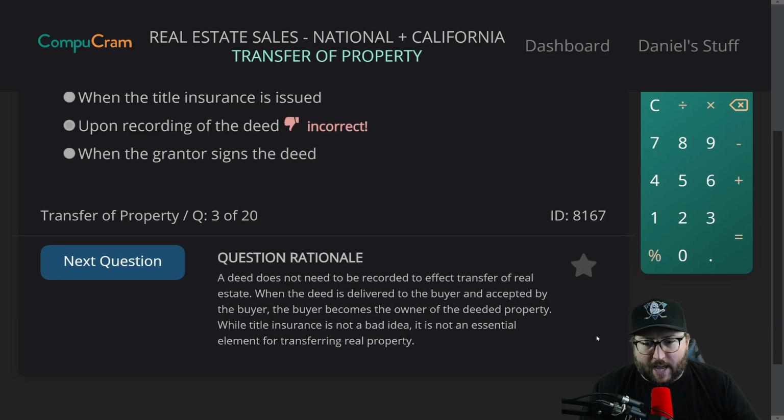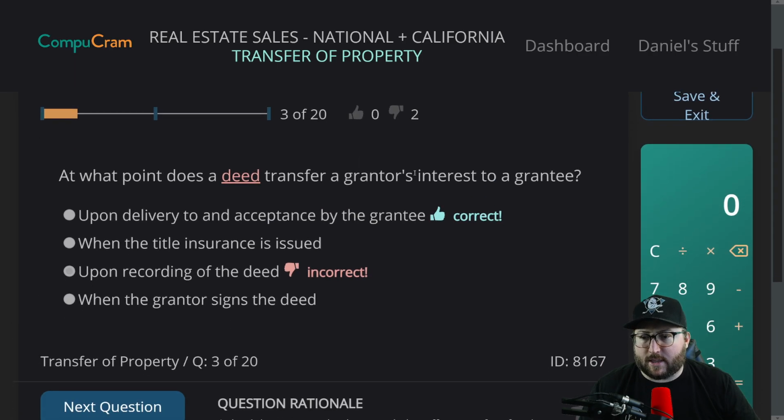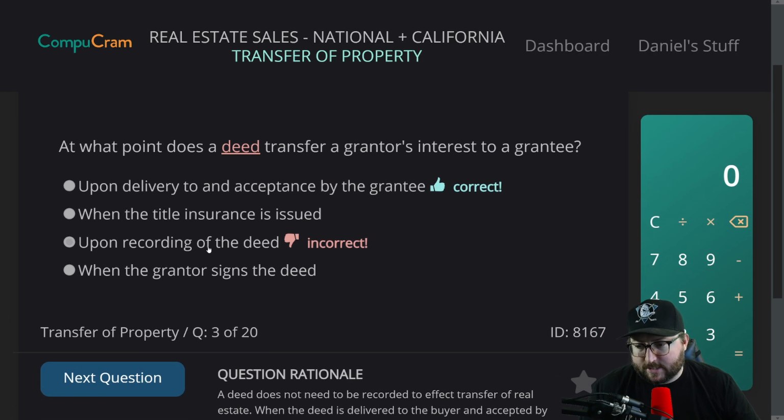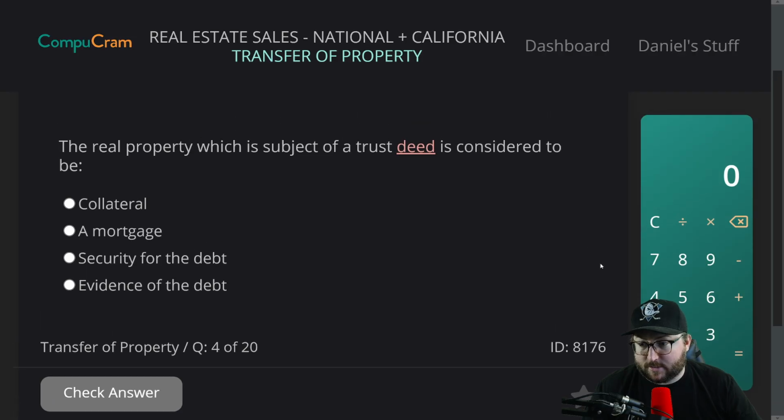A deed does not need to be recorded to effect transfer of real estate. When the deed is delivered to the buyer and accepted by the buyer, the buyer becomes the owner of the deeded property. While title insurance is not a bad idea, it is not an essential element for transferring real property. So as soon as it is accepted by the grantee, that means it's transferred. It doesn't have to be recorded. So that was the common mistake that I fell into, the trap.